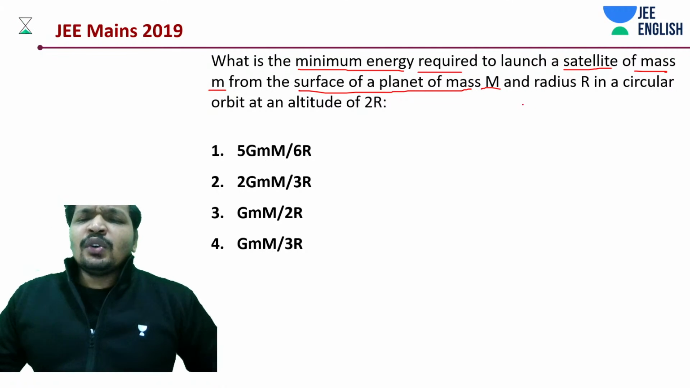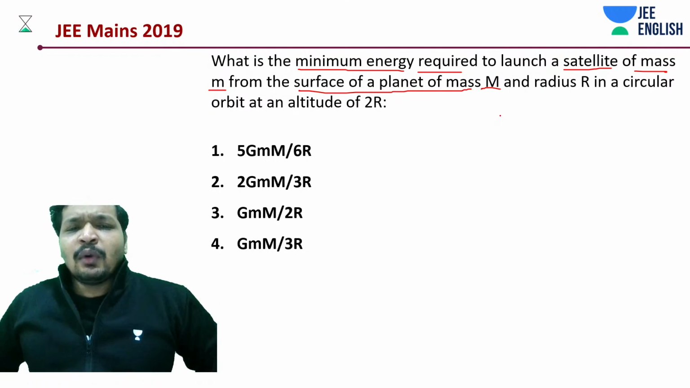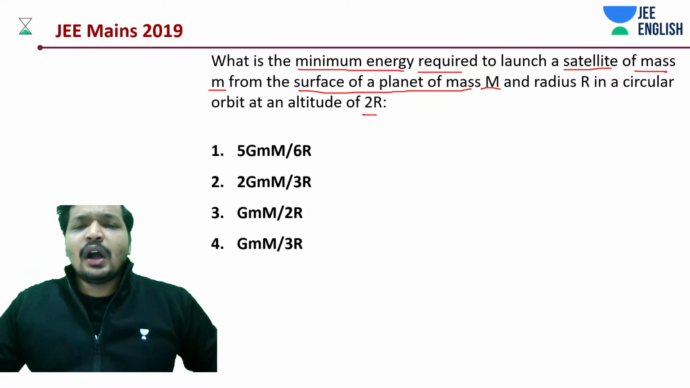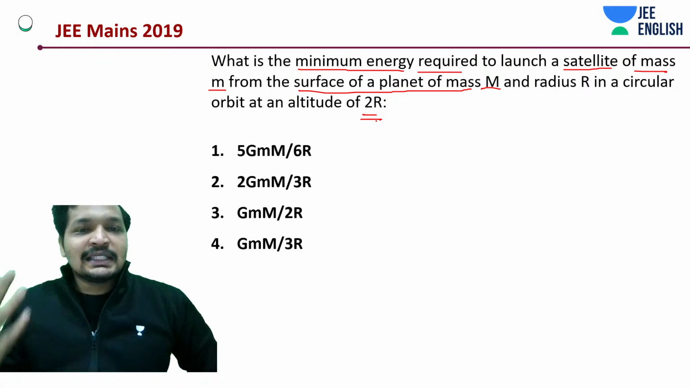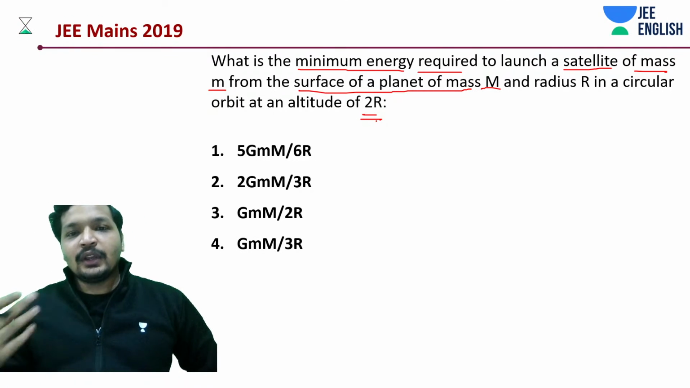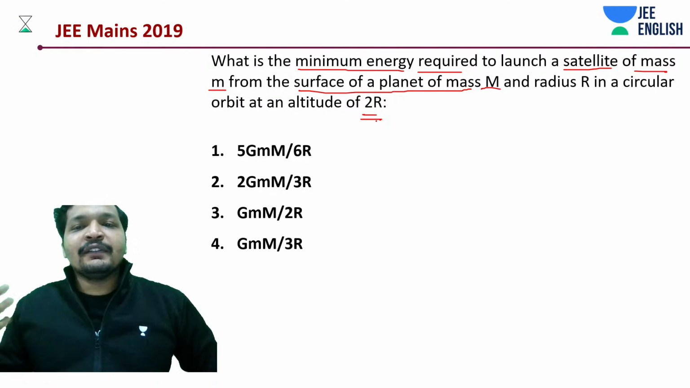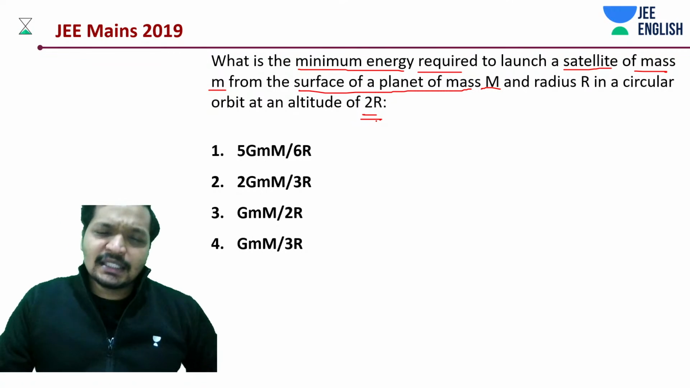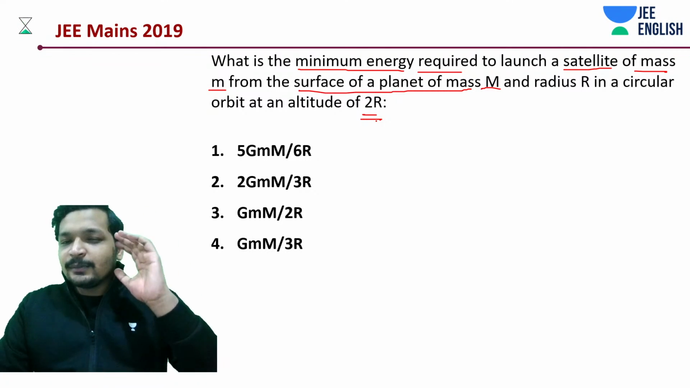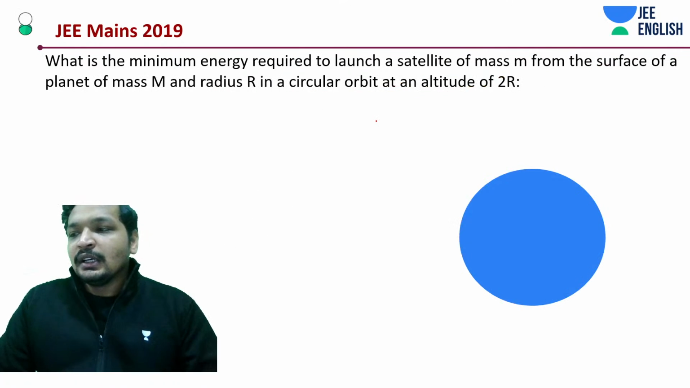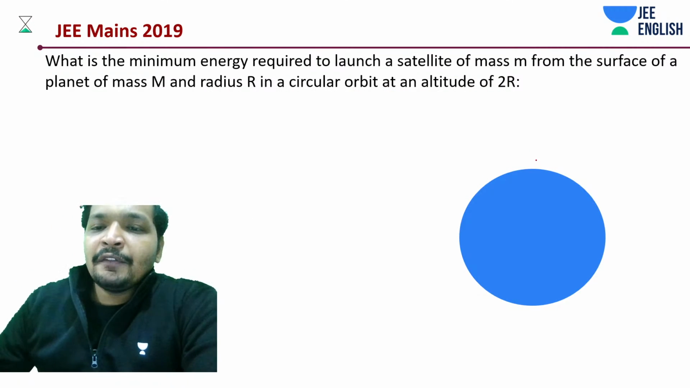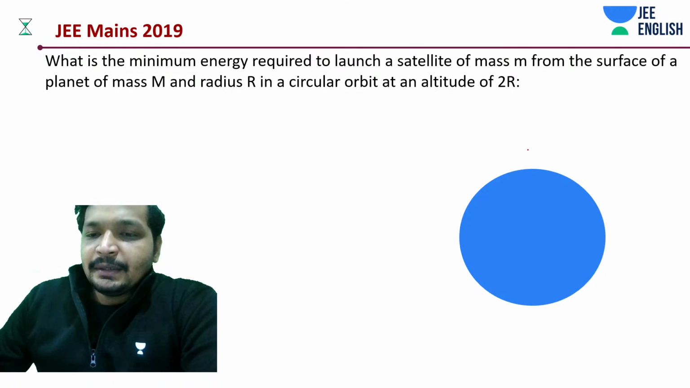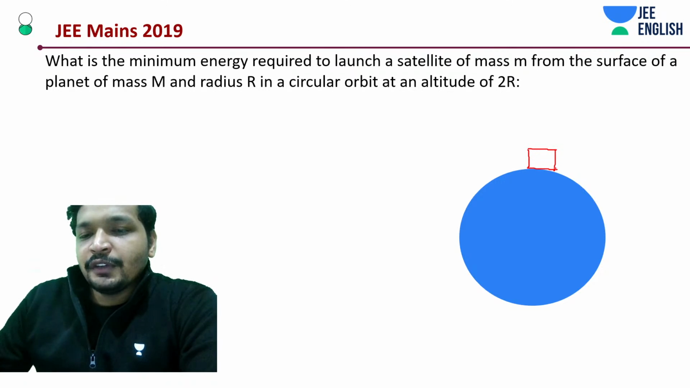Now here's the thing, what is the height you have to launch it at? 2R. So you are supposed to launch the satellite. Think about it very carefully. Let's get into this problem. Generally, we miss out a very small thing here. So let's say you have a satellite on the surface of Earth.